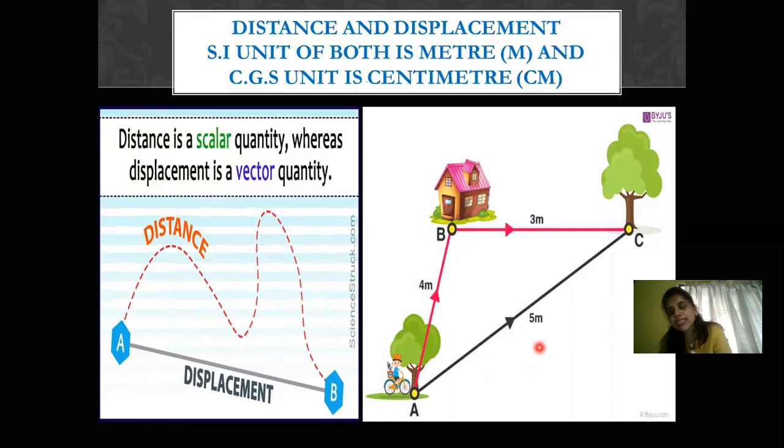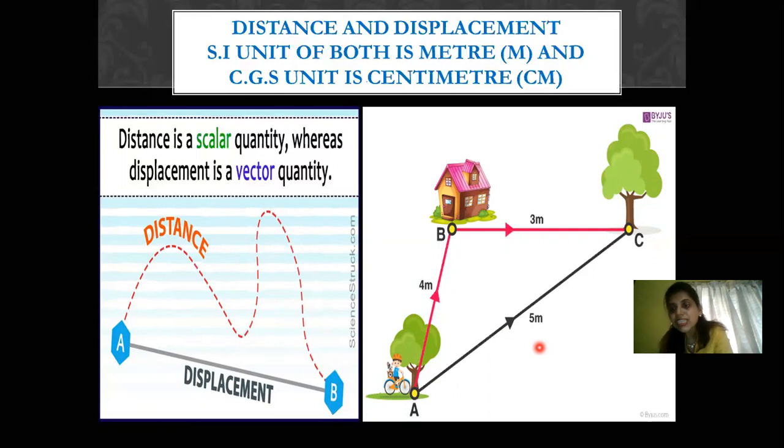But can distance become zero? So distance can never be zero. The reason is you are going to add the total distance. Because the body was moving from position A to position C, it covered 5 meters, and then when it came from position C to position A, again it covered 5 meters. So the total distance is equal to 10 meters.